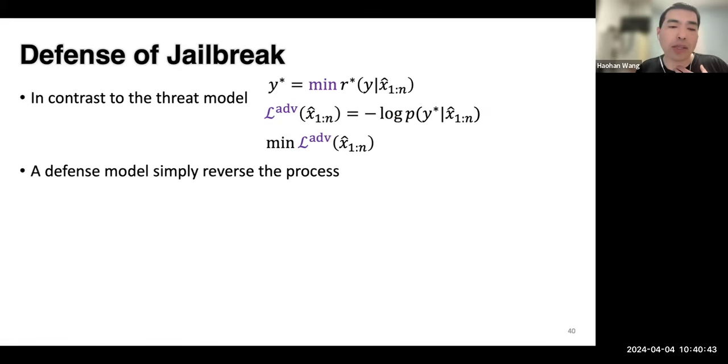So again, this is the setup in the previous slide, about how we create the threat model. Following that, we can think about how we can create the defense model. It's as simple as trying to reverse that. In contrast to the previous slide where we try to minimize the reward function, now we try to maximize it, so that the prompts are in a way that is most aligned with human evaluations.